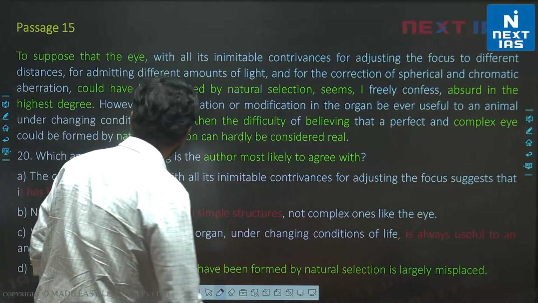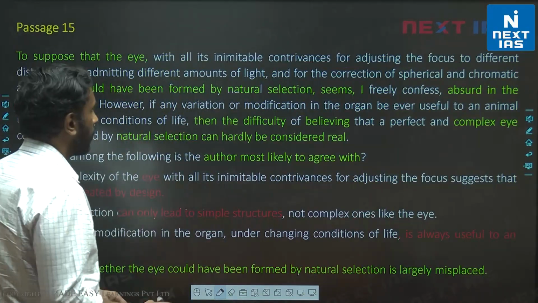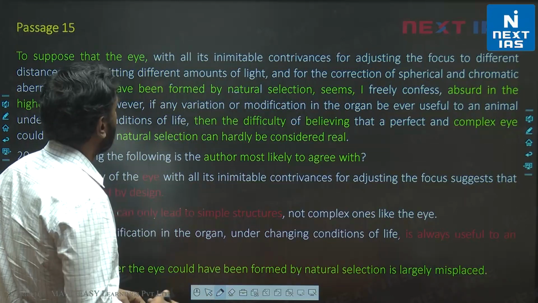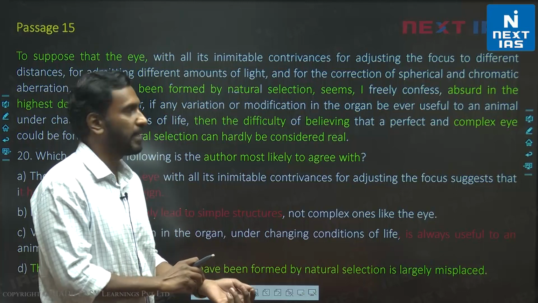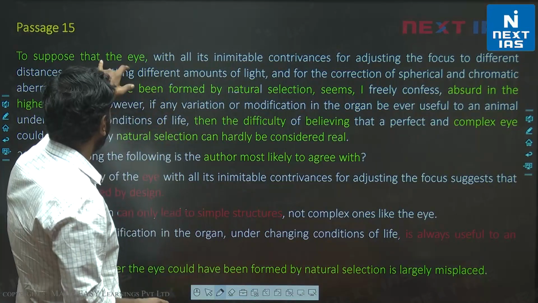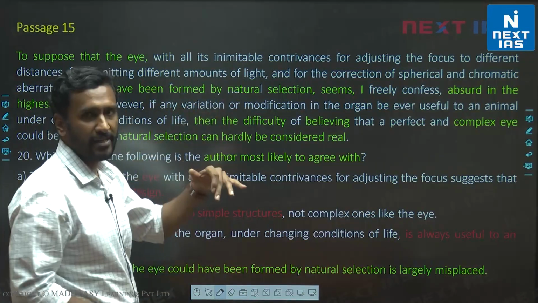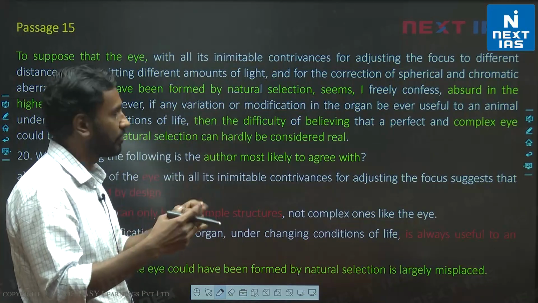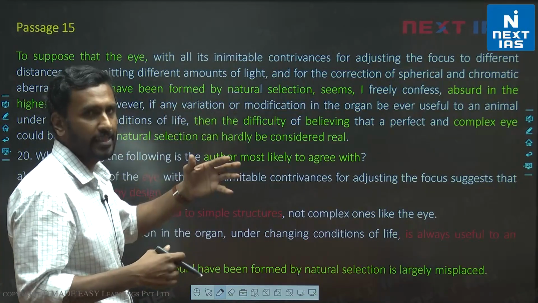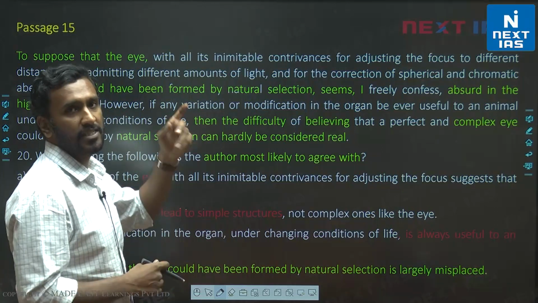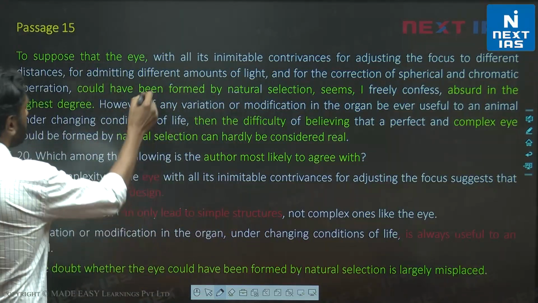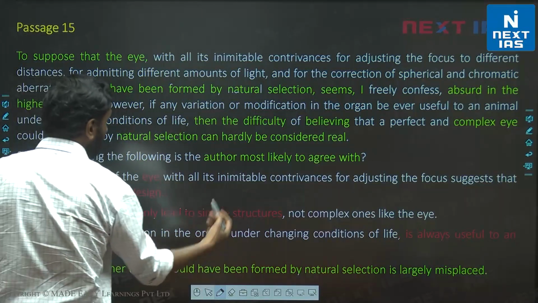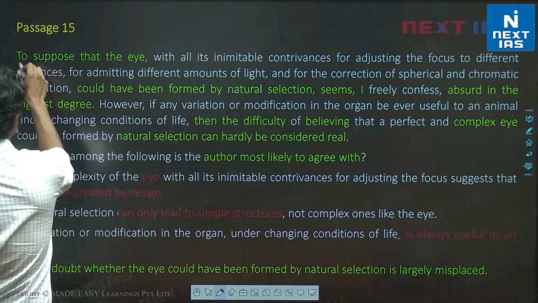Let's look at the next one. Which among the following is the author most likely to agree with? Now, this was a complicated passage for students to read. I'll explain what the passage is, but remember that you have to simplify sentences. When you reread a sentence, obviously in the exam you'll be rereading sentences. Make sure that you're consciously trying to simplify. Autopilot पे reread करोगे तो कुछ दिमाग में जाएगा नहीं. So let's simplify this first, and by simplifying I'm saying मैंने बीच का सारा काट दिया.